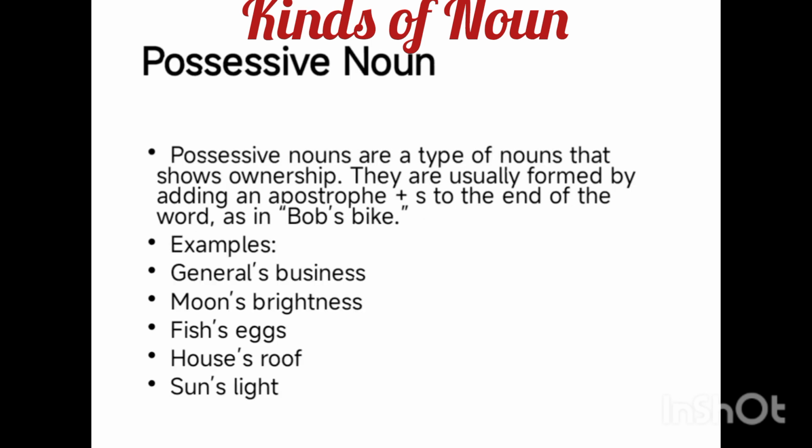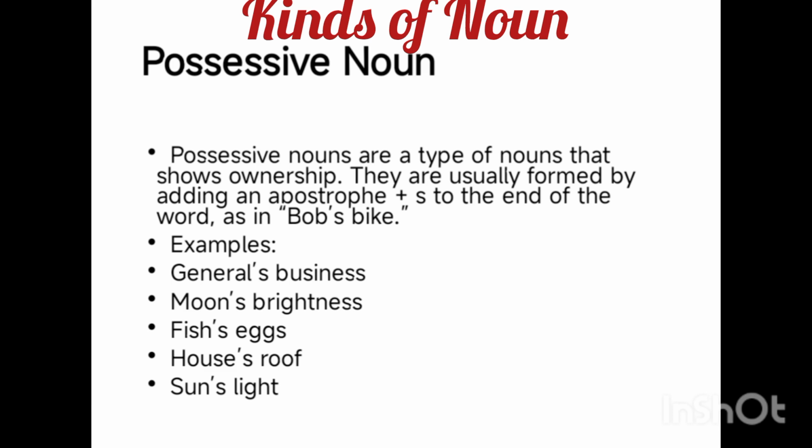The next type of noun is possessive noun. Possessive nouns are nouns that show ownership. They are mostly formed by adding an apostrophe and s to the end of the word. For example, Bob's bike: Bob, then apostrophe, then s, and bike. It means this is the bike of Bob. It is used to show possession and ownership.